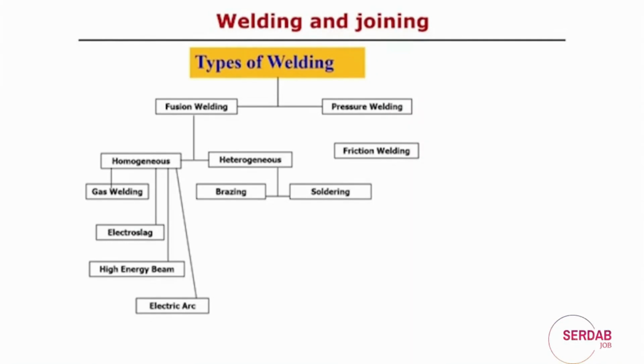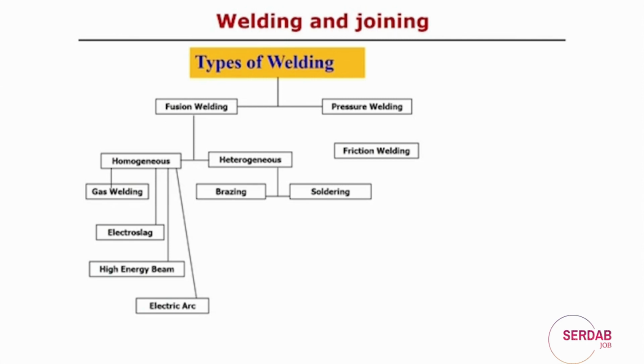For homogeneous, there are several types of welding processes. We can see the gas welding process, electro slag welding process, high beam energy and the electric arc. In all these cases the heat generation mechanism is different, but the common thing is that when you try to join two materials, there must be some amount of heat generation so that the materials can be joined together. But the source of the heat is different in each case.